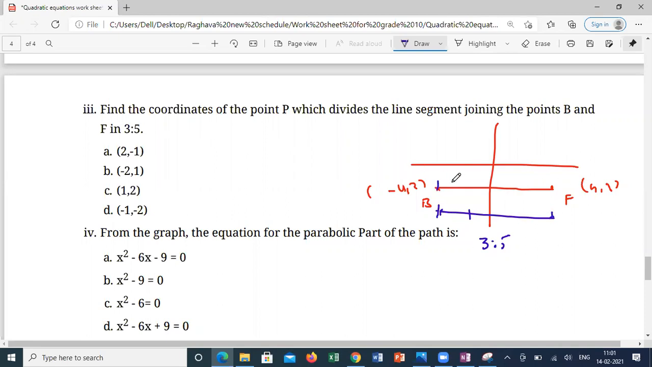So minus 4, minus 3, minus 2, minus 1, 0. Correct? So which point will give 3 units from minus 4? 1, 2, 3. So I can say minus 1 comma 2. This is negative direction. This is also negative side only. Is it clear, guys, what I'm saying? The answer is minus 1 comma 2. Anyone having any doubts in this?